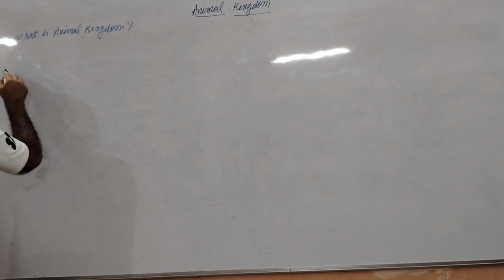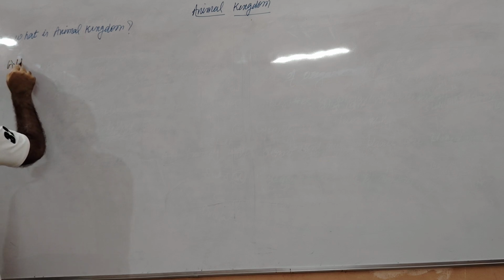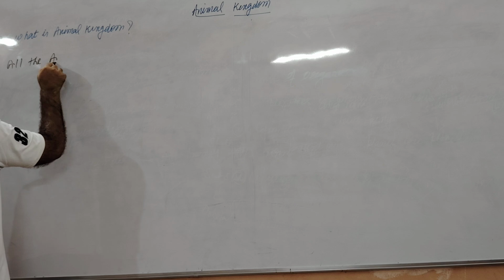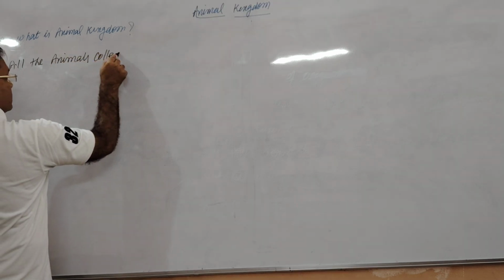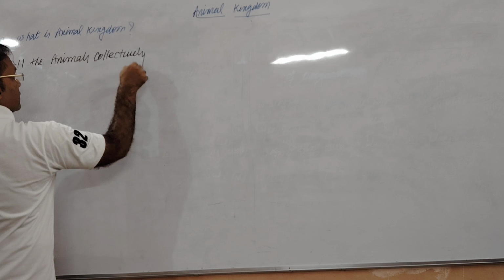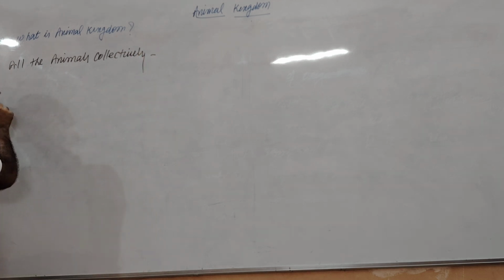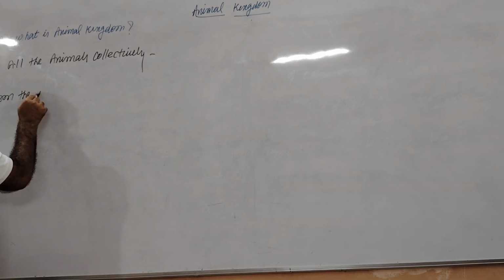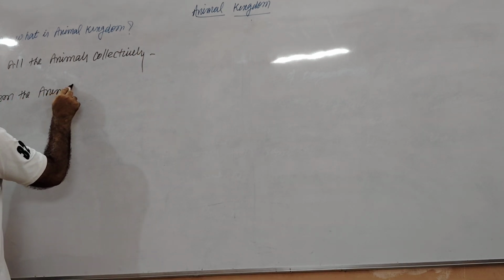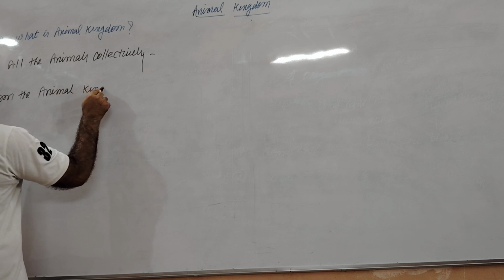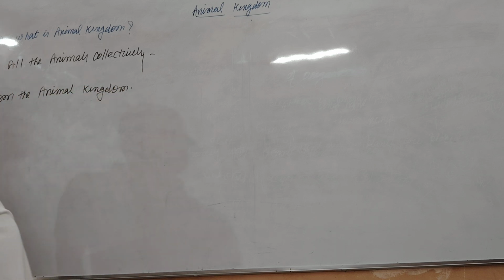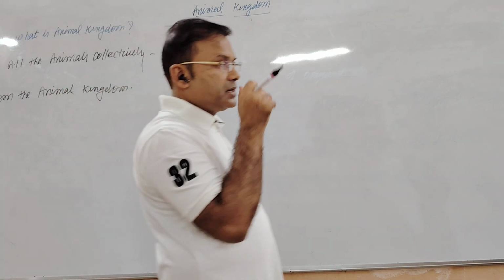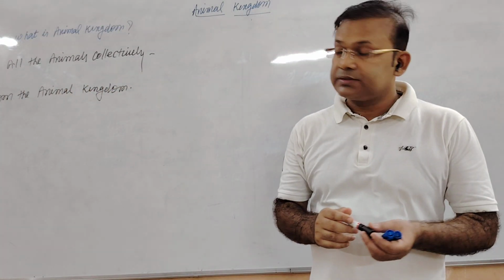All the animals collectively form the animal kingdom. Or you can say that it is the collection of all the animals which are present over this planet.